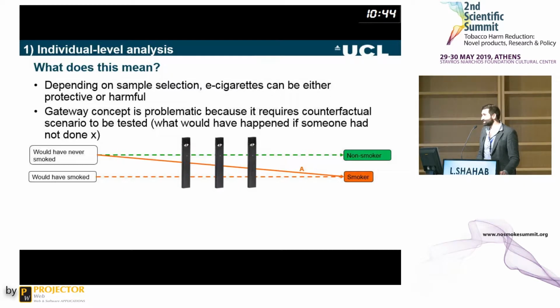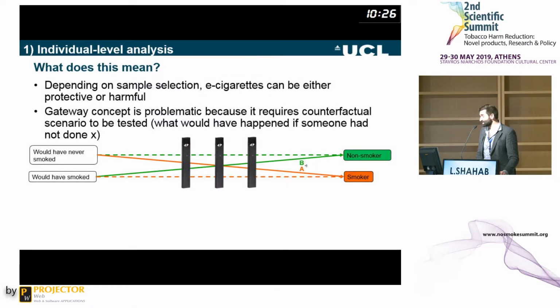The NYTS data, because of the selection of variables at the same time point, the covariates are somewhat confounded with the outcome variable, means you probably oversample those kids who would have smoked in the first place. And so you select this pathway, B, which shows you that there's a positive effect. E-cigarettes divert away from being a smoker.